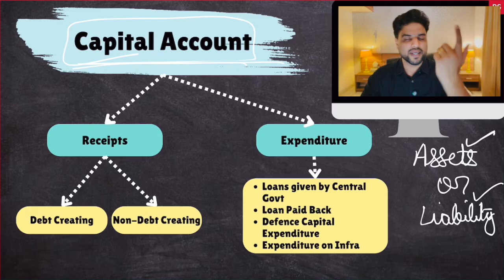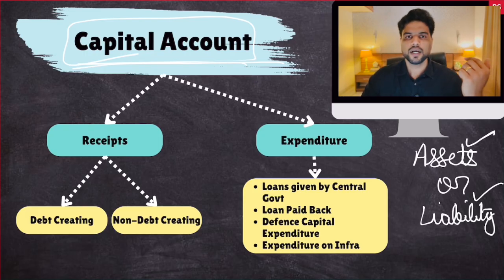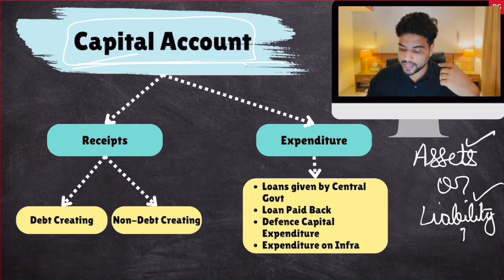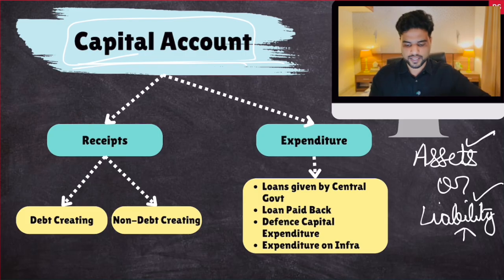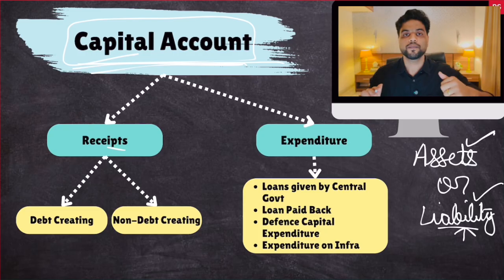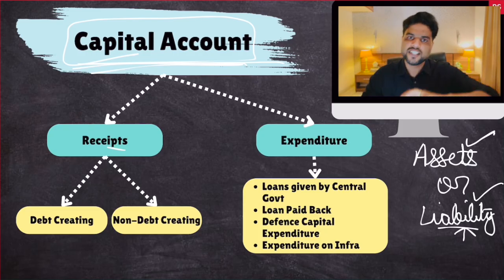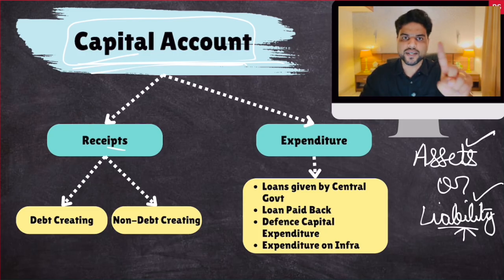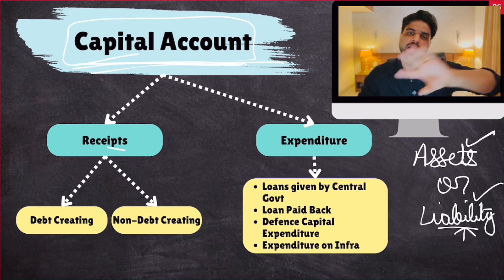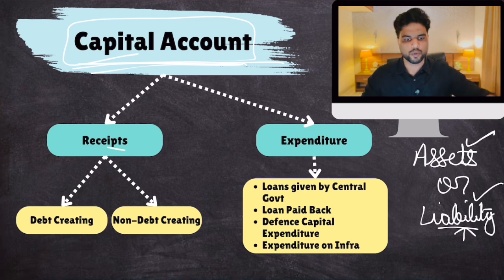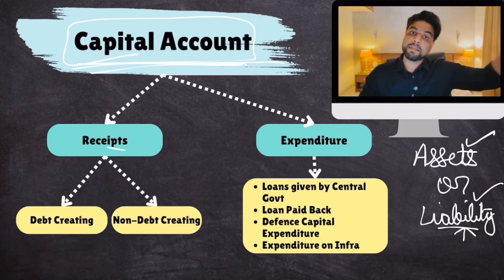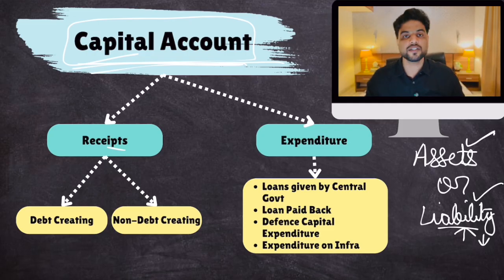Okay, now I'll give you some examples. So for example, government takes a loan. When government takes a loan, this increases liability on the government, right? So this money is coming to the government, this is receipts, but that is also creating a liability. So capital account. Let's suppose government pays back the entire loan. Okay, not interest payments, because interest payments would come in revenue account. It pays back the entire principal amount. Okay, by paying back a loan, liability on the government decreases. There is a change in liability, right?